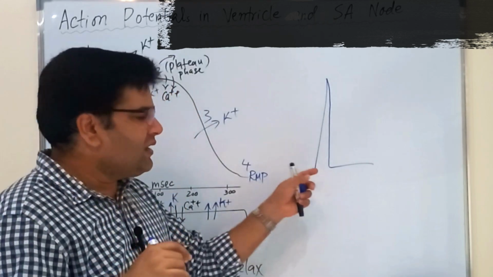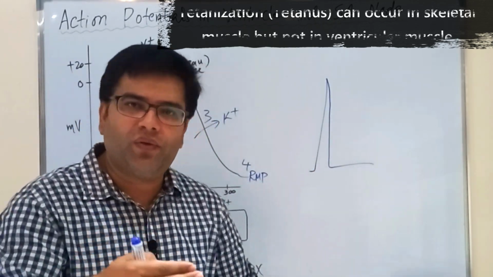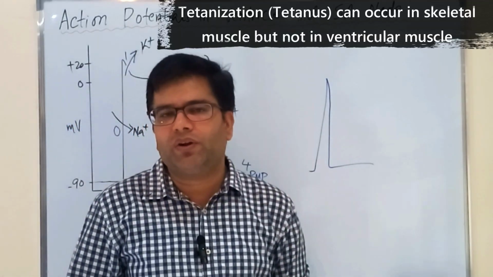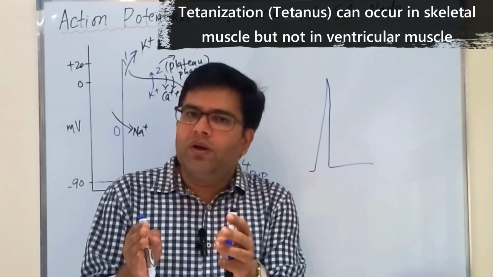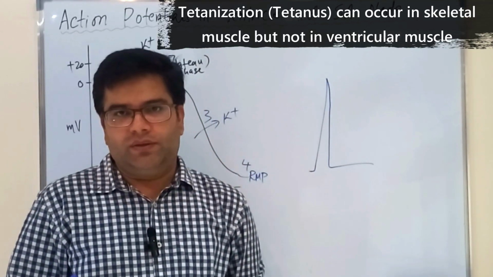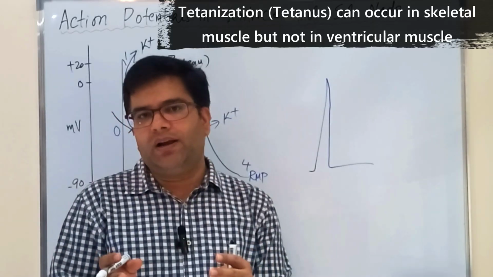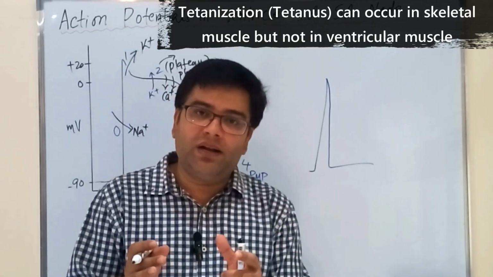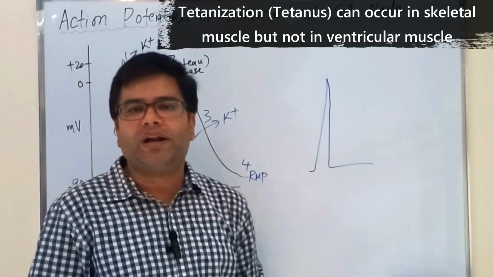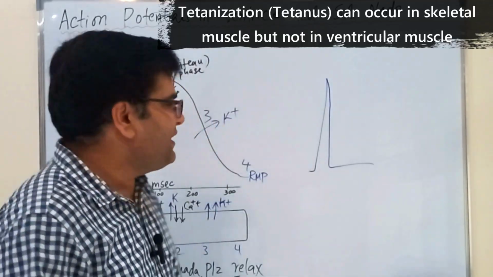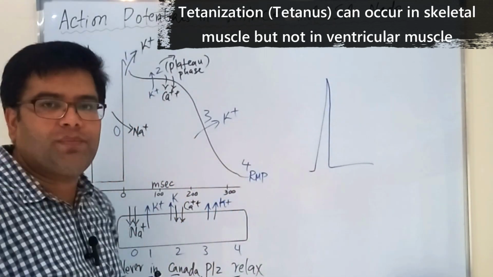Because of the rapid rate of action potentials in skeletal muscle, those rapid contractions can be added up, which gives us summation. Summation means the successive contractions are added up, and this sustained contraction without relaxation is called tetanus or tetanization. Fortunately, tetanization is not possible in ventricular muscle fiber because of its long refractory period.